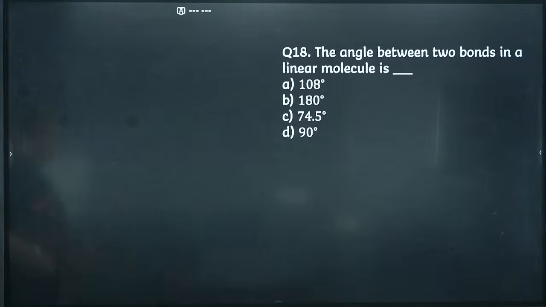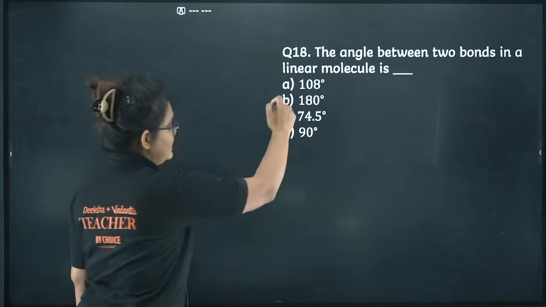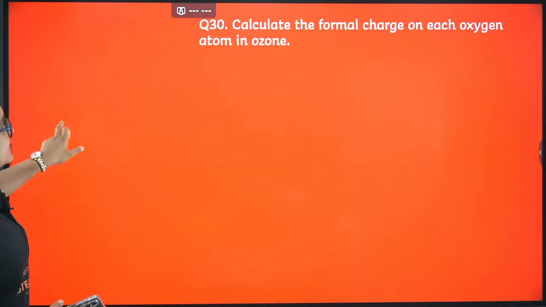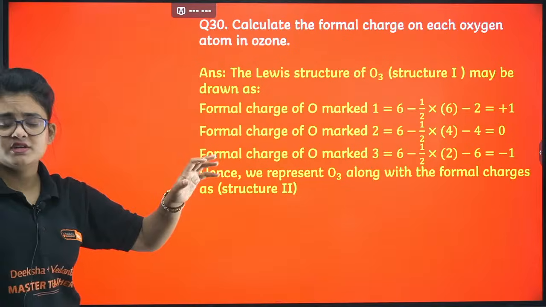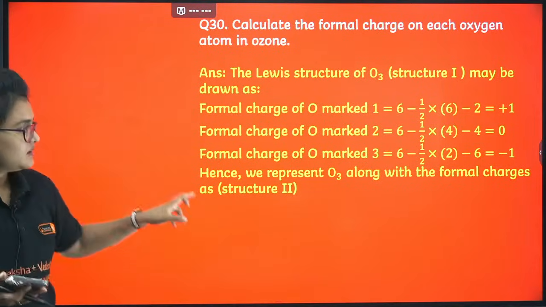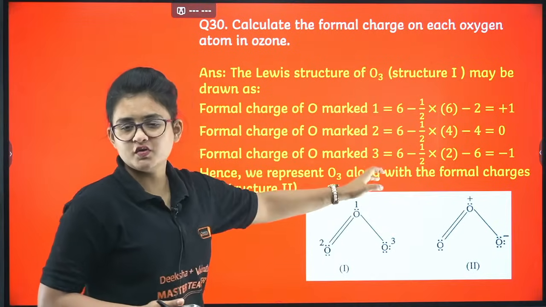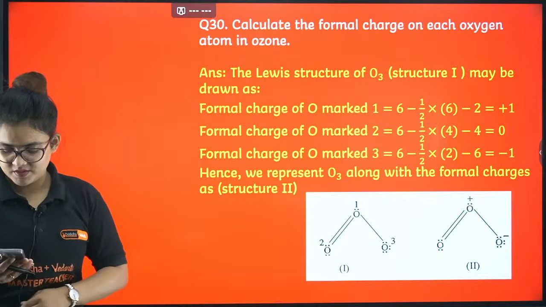Here you can see the angle between two bonds in a linear molecule. So whenever the molecule is linear, it's going to be a 180-degree angle between them. Okay, so let's proceed. Calculate the formal charge on each oxygen. This is a very common question that comes out of NCERT. Here you can see 3 different oxygens. If you simply put the formula for the 3 different oxygens, whatever the existing charge is, that will come up.